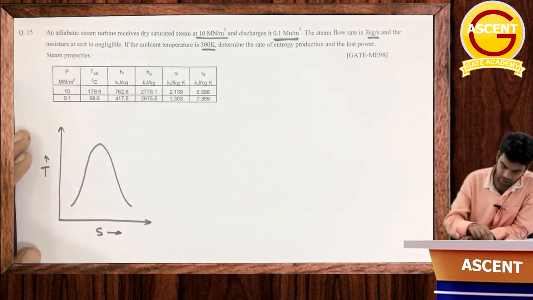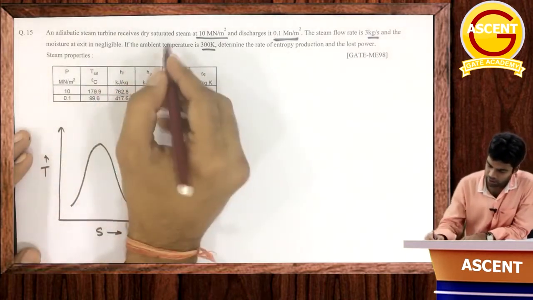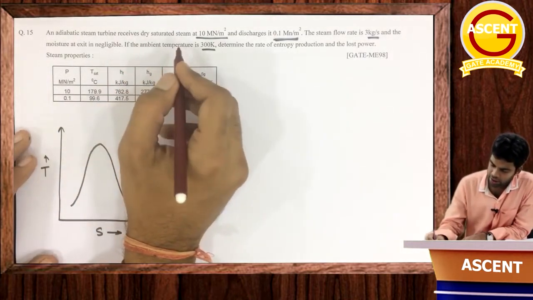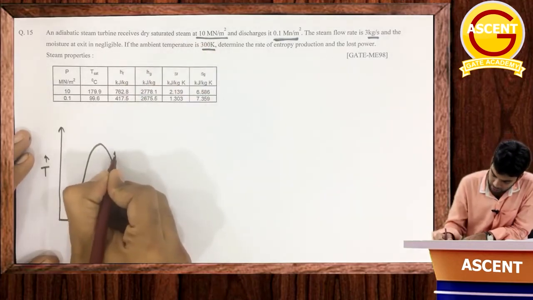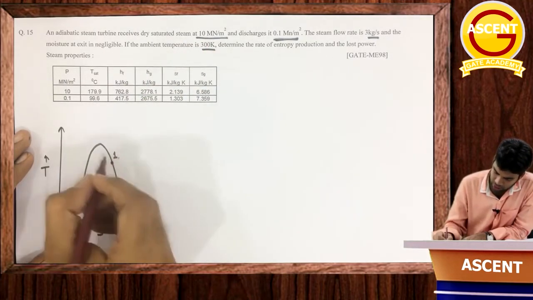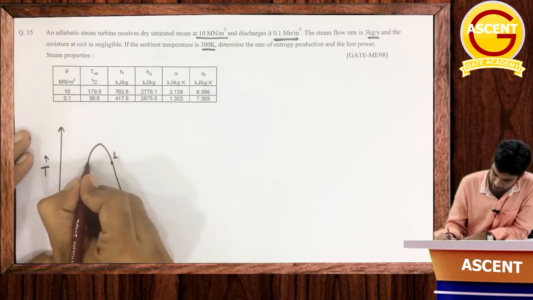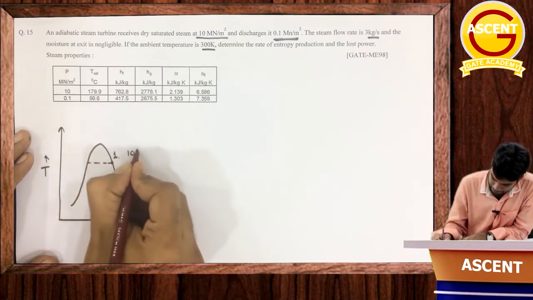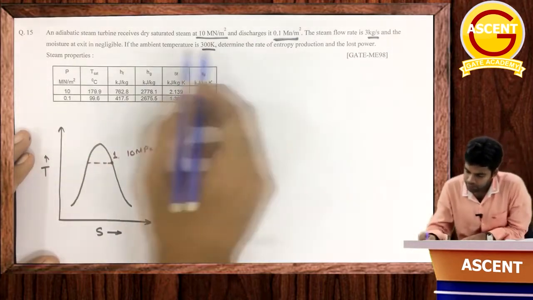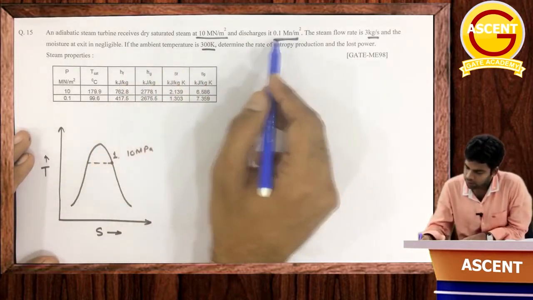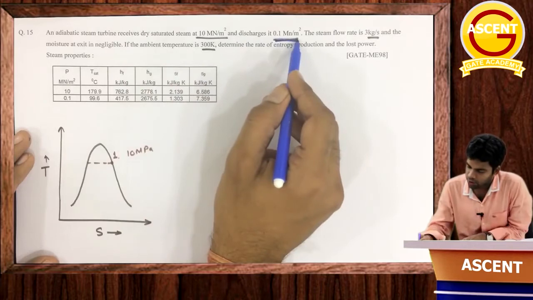Okay, so this is an adiabatic turbine. We have one adiabatic turbine. Initially, it is receiving dry saturated steam at 10 megapascal. Getting this? Okay, now it discharges at 0.1 megapascal.